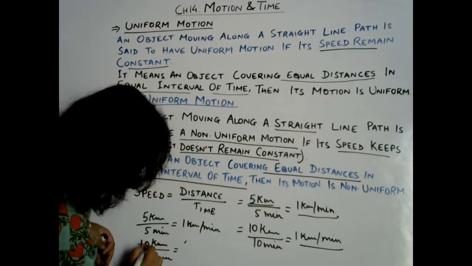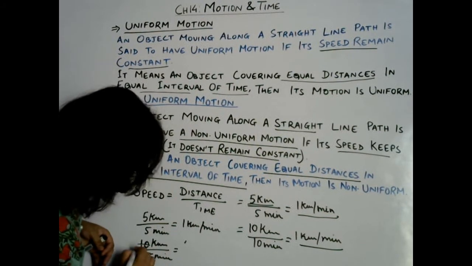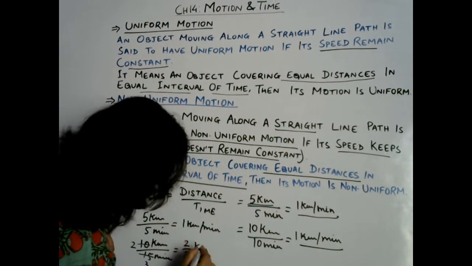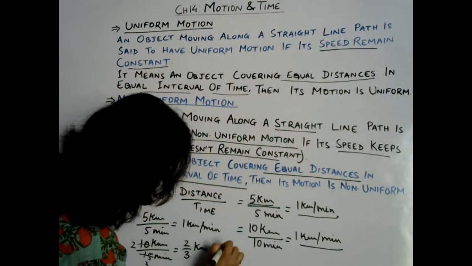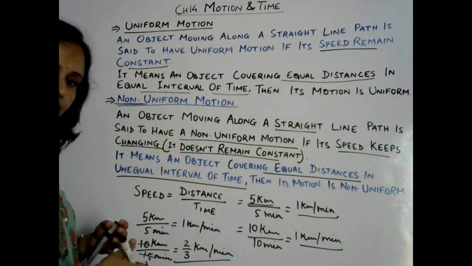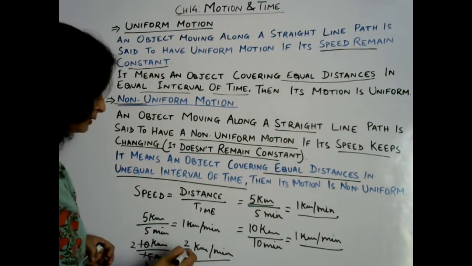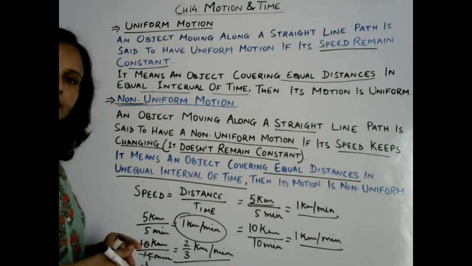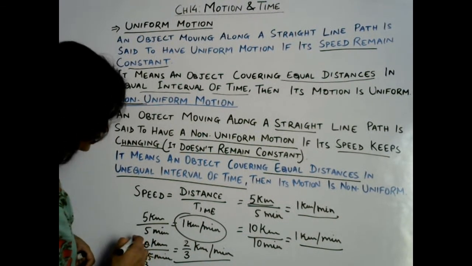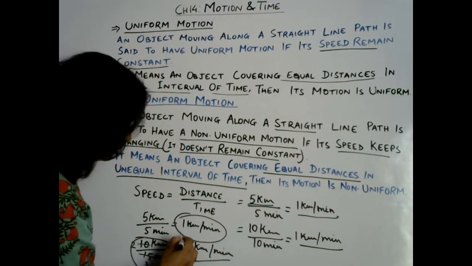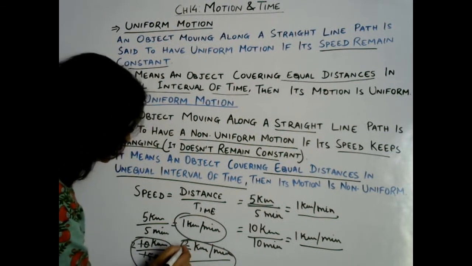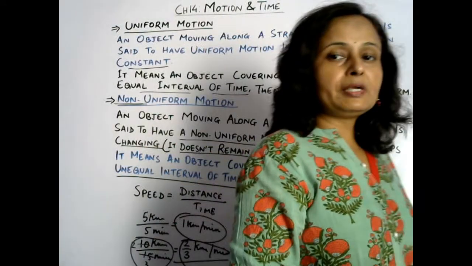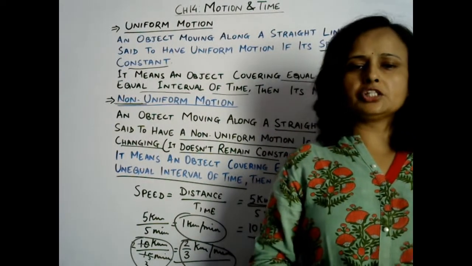Let's divide by 5: 3, 2, then 2 upon 3 kilometer, it is 2 upon 3 kilometer per minute. So it is not showing equal, constant speed. Speed is changing. The first 5 kilometers it has covered at a speed of 1 kilometer per minute, and the next 10 kilometers it is covering at a speed of 2 upon 3 kilometer per minute. Okay, so we can see here the speed does not remain constant, speed is changing.